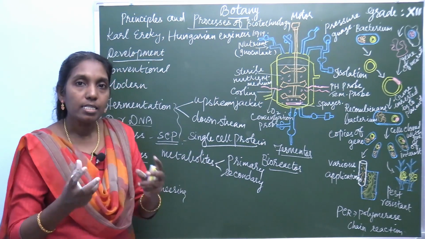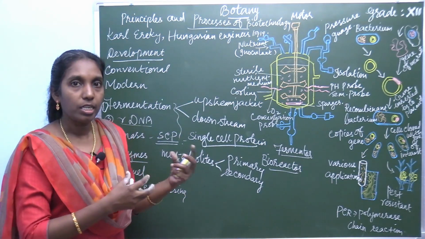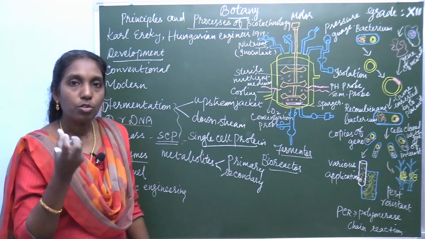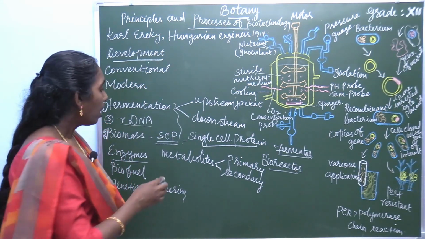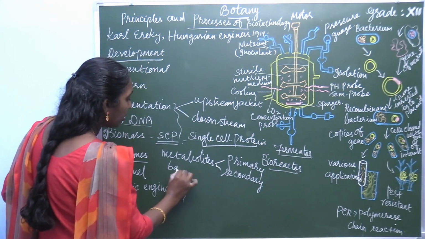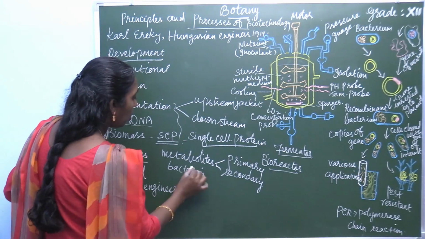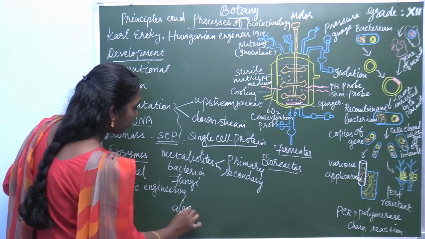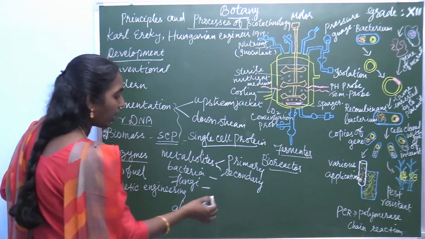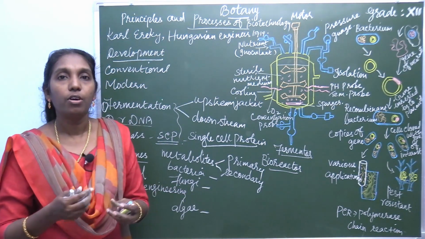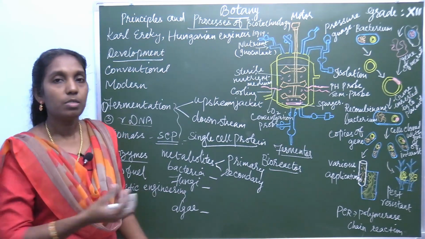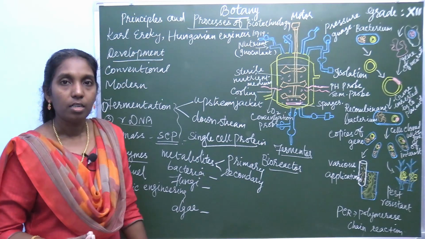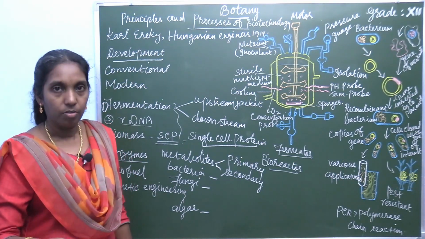So what is single cell protein? As I mentioned earlier, it comes from microscopic organisms in the form of bacteria, fungi or algae, which are used for culture. These microscopic organisms, bacteria, fungi and algae, can be cultured at very cheap cost.